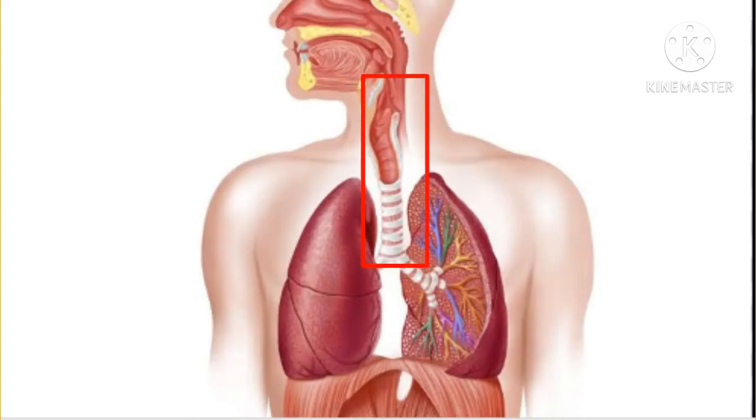Now next, windpipe. Windpipe is swollen at the beginning due to the sound box. Windpipe bifurcates in the thorax. One branch enters the right lung and the other into the left lung. You can see in the picture.